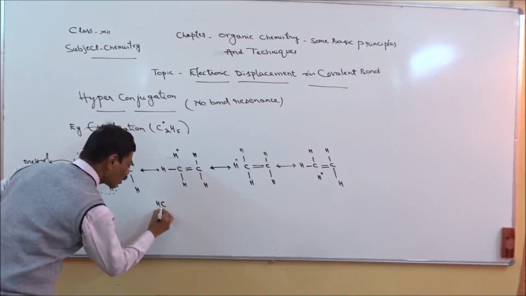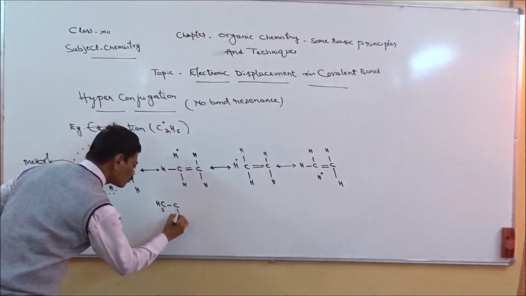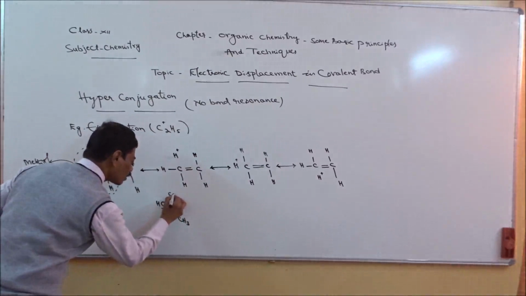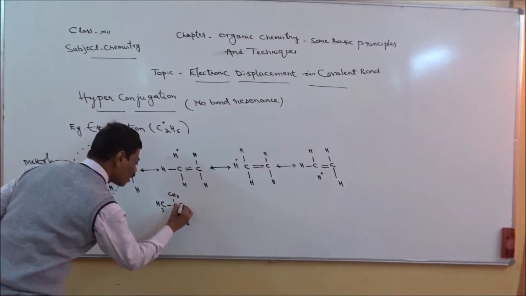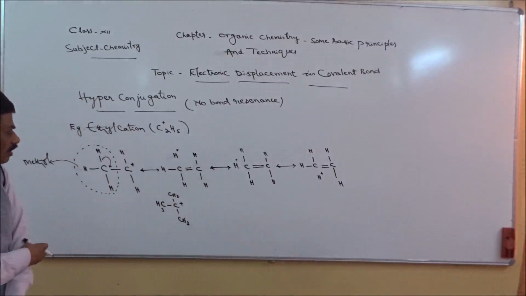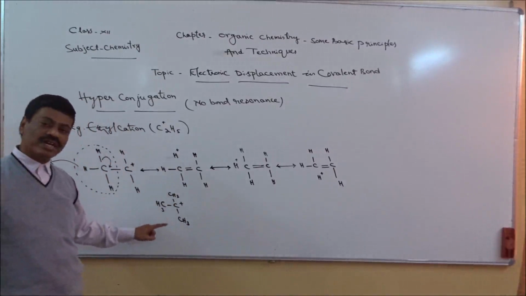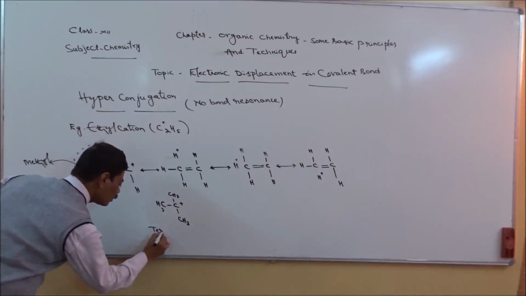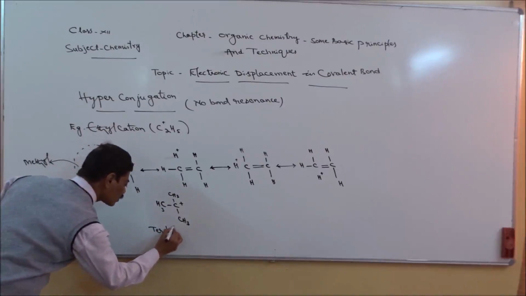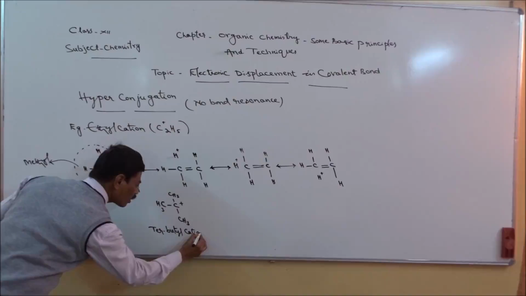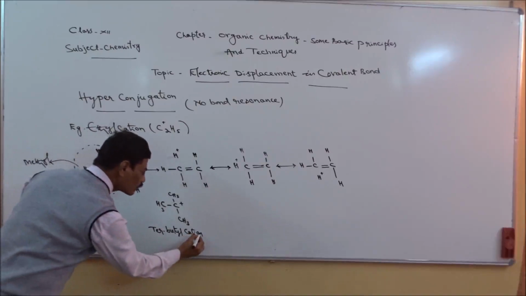This is one alkyl group, second alkyl group, this is third alkyl group. Now this carbon has positive charge. So this is tertiary butyl cation. It has three alkyl groups.